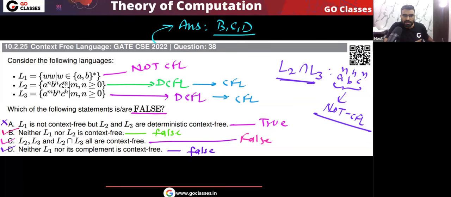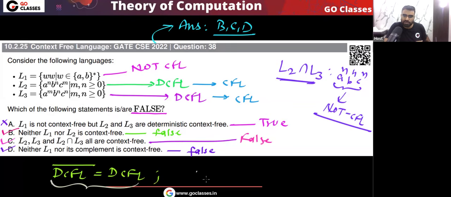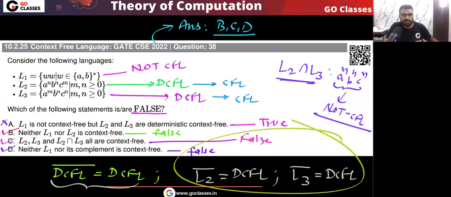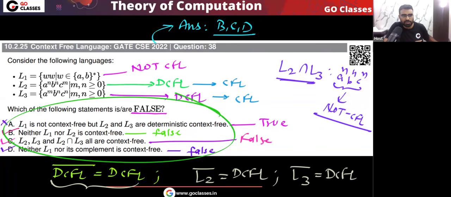One more thing, remember, if the question asks what is L2 complement or L3 complement, then what will the answer be? I told you that the complement of a DCFL is always a DCFL. Yes or no? So if you find L2 complement, that also will be DCFL, because L2 is DCFL, so its complement will be DCFL, and L3 is DCFL, so its complement also will be DCFL. Very simple. But the question is not asking for L2 or L3 complement, so you don't have to worry about it. Now let's move on.